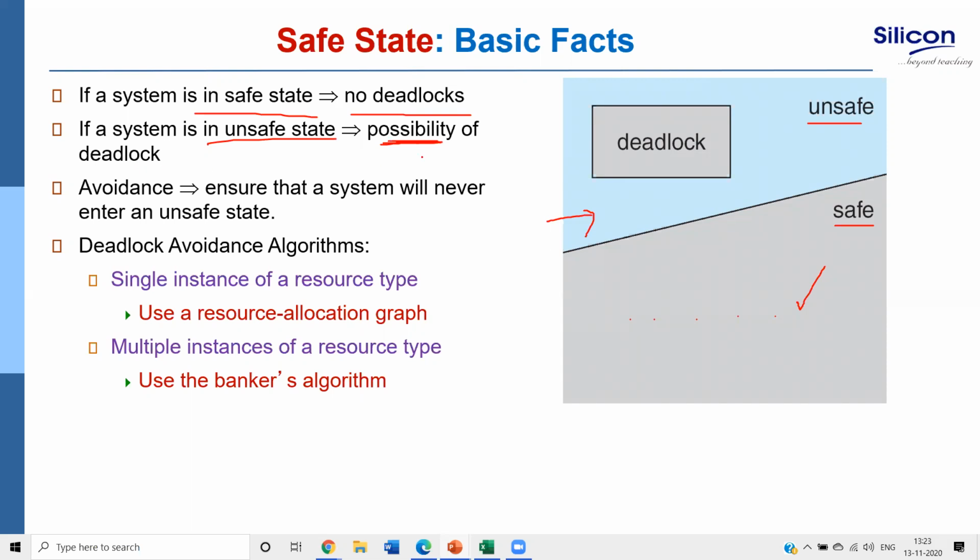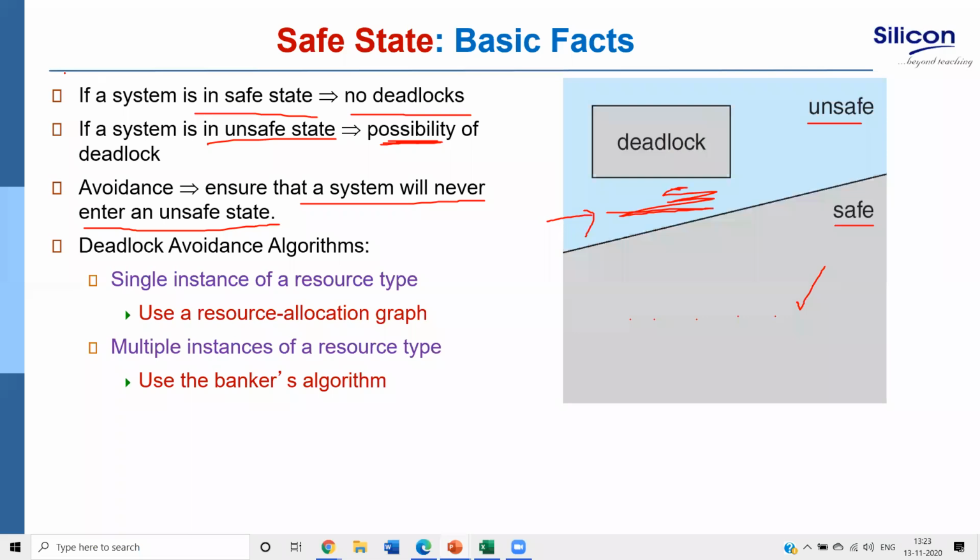So if it is a deadlock, then it must be in unsafe state. So avoidance means ensure that a system will never enter an unsafe state. So deadlock avoidance means we'll try not to put the processes in this unsafe area.